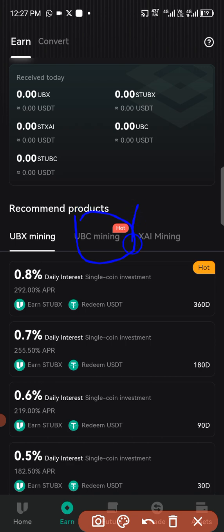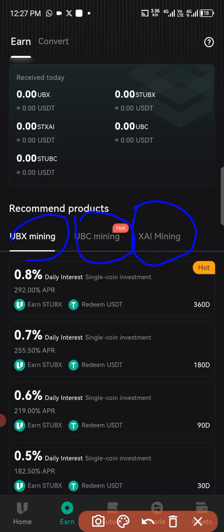You can also stake on what we call the XAI mining. These three methods you can use to earn some little money on this exchange. Remember, this is not an exchange that will give you 100% of your money at the end of your month. Like I say, you have to do your own thorough research. But mind you, we actually earn money in this place.